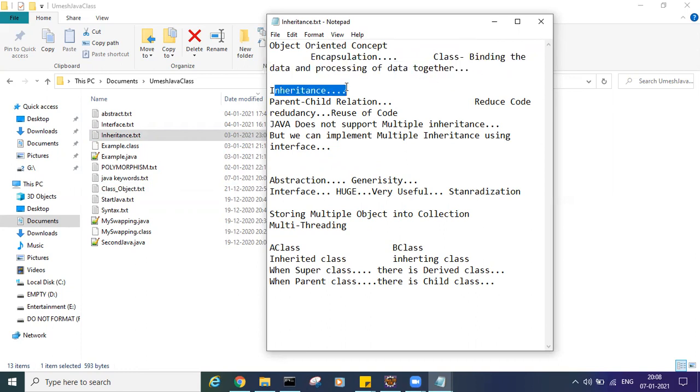Inheritance is a parent-child relation. Why do we do the inheritance? To reduce the code.